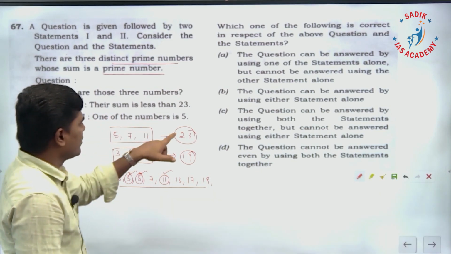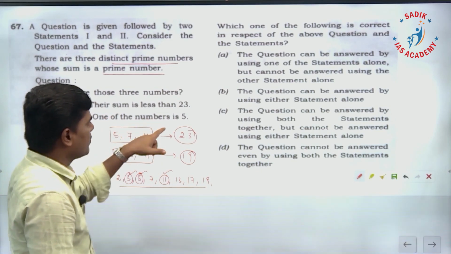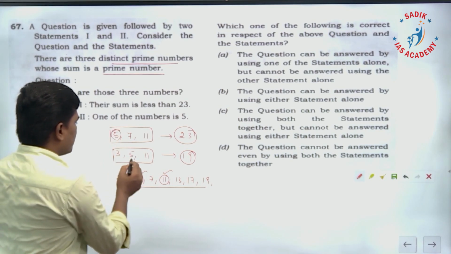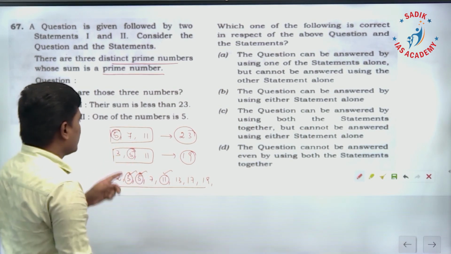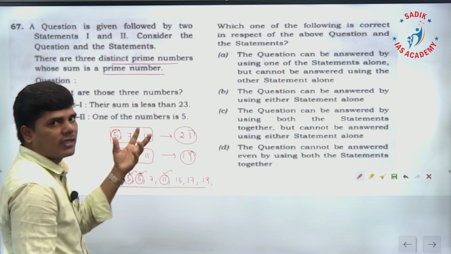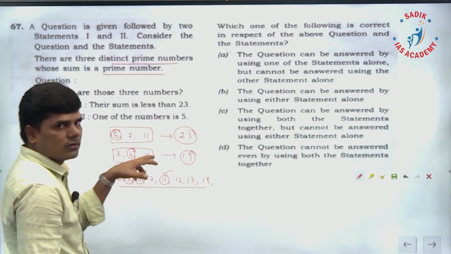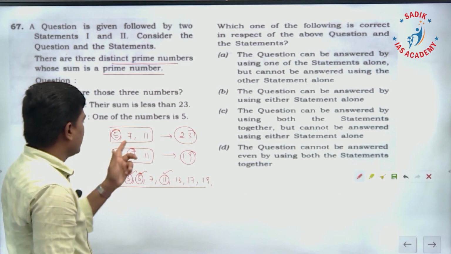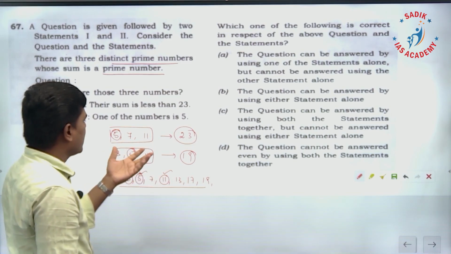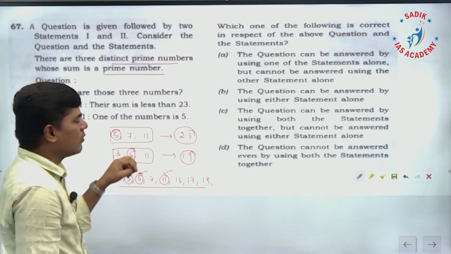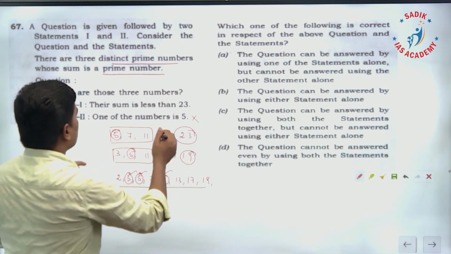One of the numbers is 5. Second statement: in both cases, one of the numbers is 5. One of the numbers is 5 means the other 2 numbers can be 7, 11 or 3, 11. We cannot say exactly what combination. So we cannot say exactly what the other 2 values are when one of the values is 5. This statement is not sufficient to answer the question.